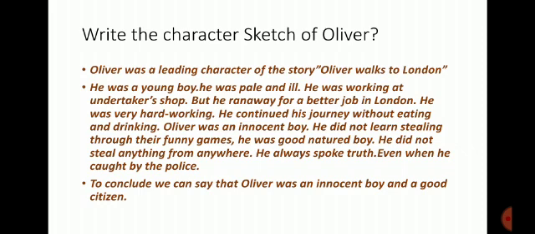Oliver was an innocent boy. He did not learn stealing through their funny games. He was a good-natured boy. He did not steal anything from anywhere. He always spoke the truth, even when he was caught by the police. To conclude, we can say that Oliver was an innocent boy and a good citizen.